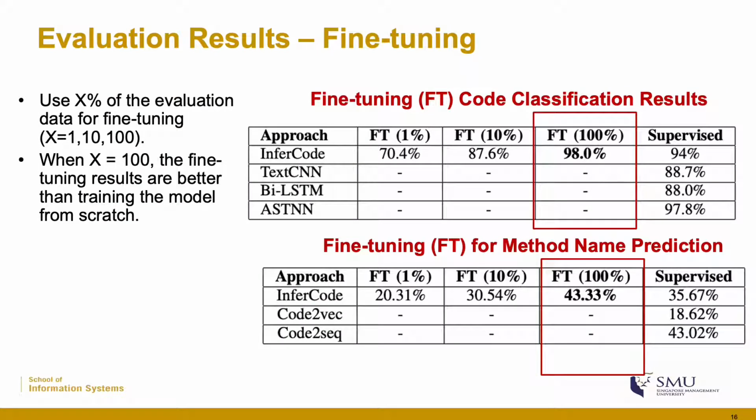For fine-tuning the pre-trained model, we apply it to code classification and method name prediction. We split the data for fine-tuning by X%, where X can be 1, 10, or 100%. We can see that for either task, when X is equal to 100, the fine-tuning results are better than training the model from scratch. So the results here are better than the results of the supervised training model.